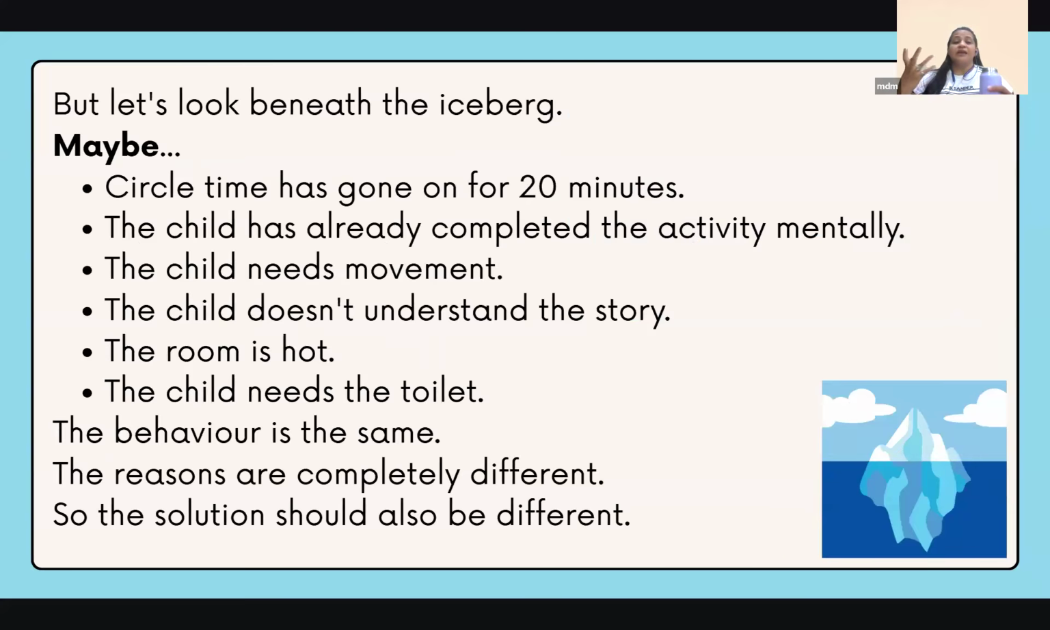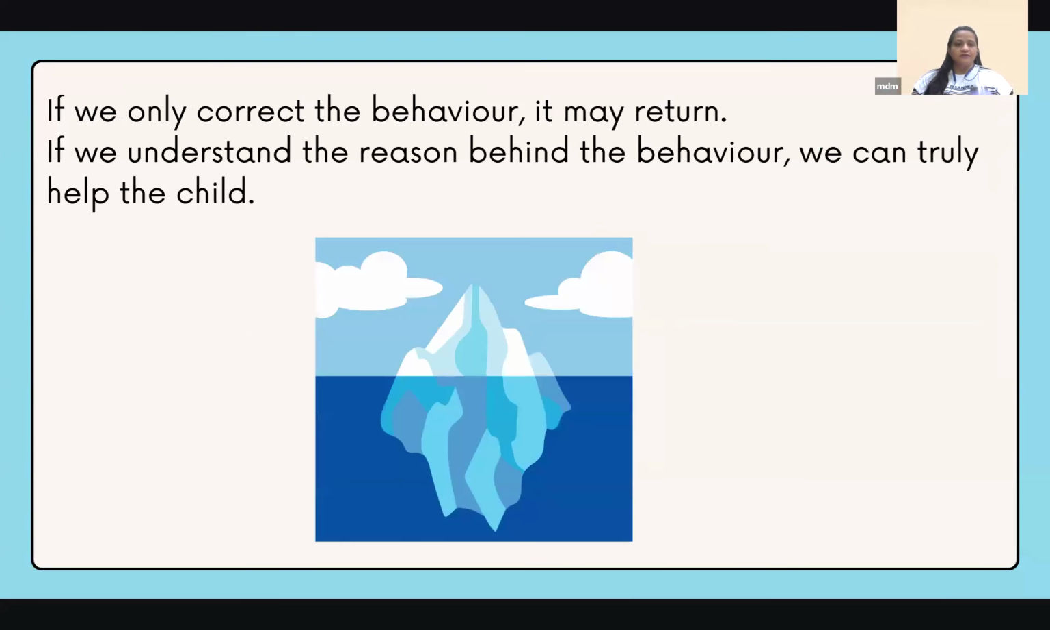It could be that the circle time has gone for more than 20 minutes. It could be the child needs movement. It could be that they don't understand the story, they are not able to connect with it. Or it could also be the room is a little hot, or that the child needs to go to the washroom. Whatever the reason, the behavior is going to be the same: the child is disturbing the class by getting up. But it could be so many of these reasons. So the reasons are completely different, so the solution should also be different, right, teachers?